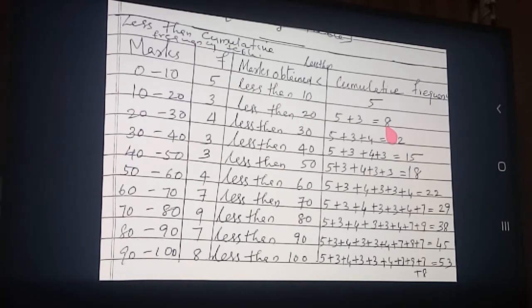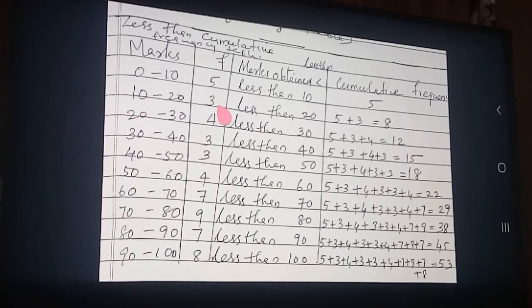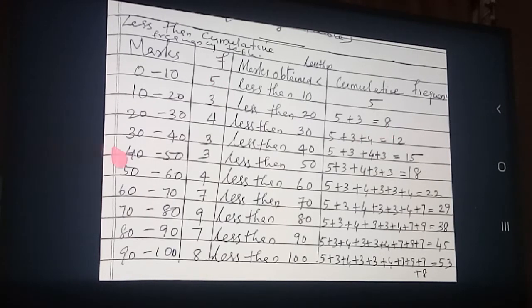Did you get clear how the cumulative frequency is formed? Okay. So less than 10, how much? 5. And less than 20 means all of this up to here will come. The students who got less than 20 marks, how many? 5 plus 3, 8 students. Did you get the concept? Okay.